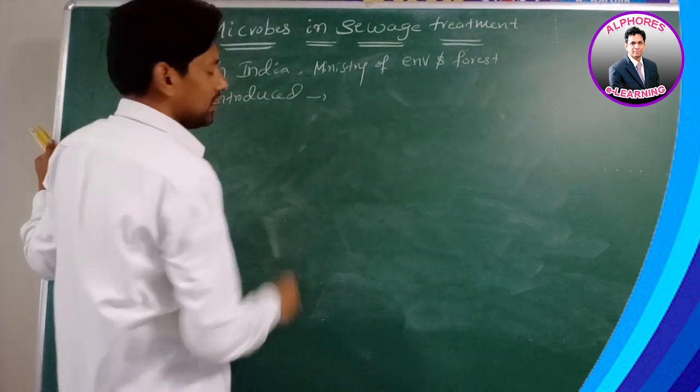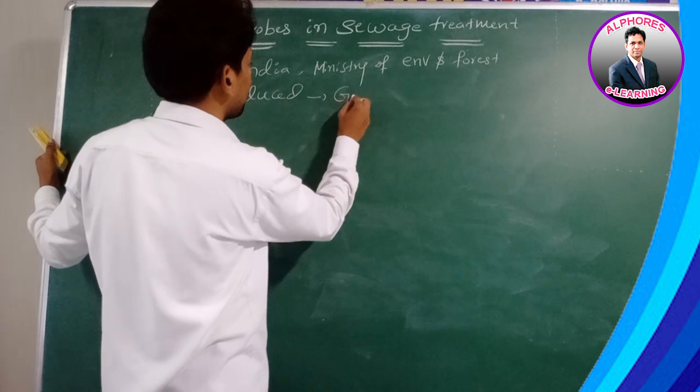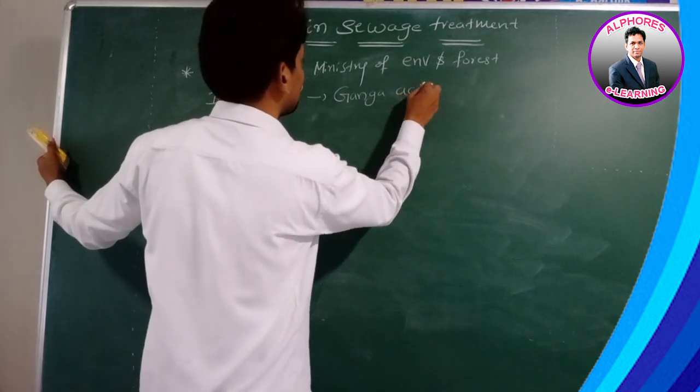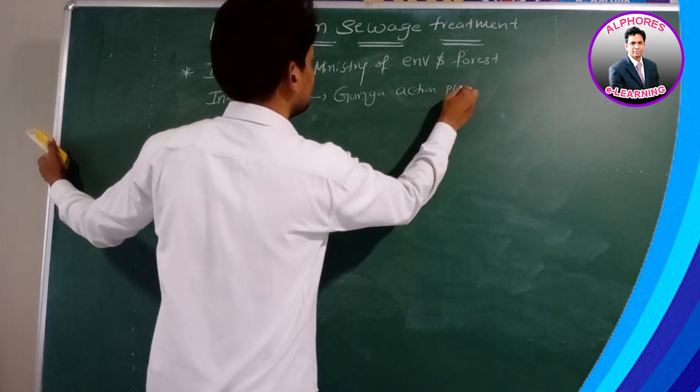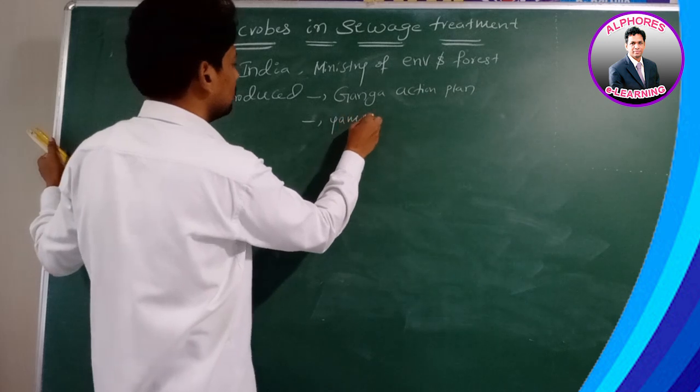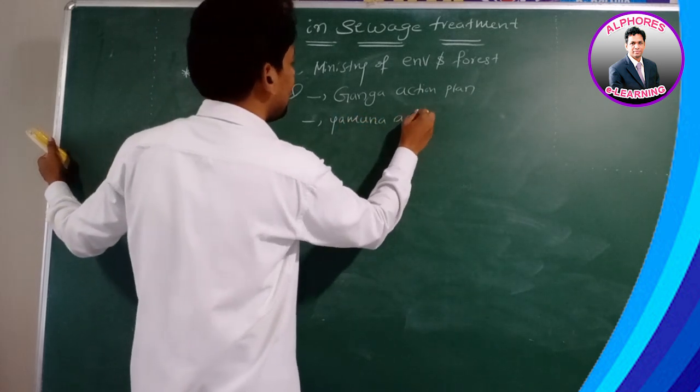Number 1, Ganga Action Plan, and number 2, Yamuna Action Plan.